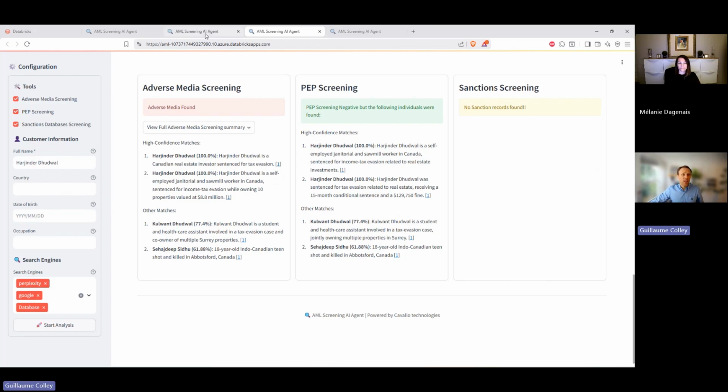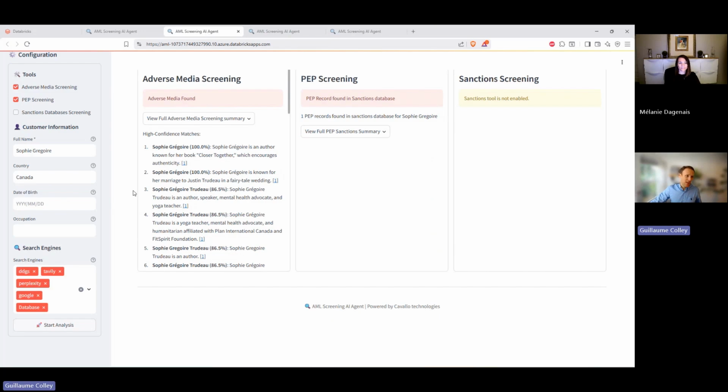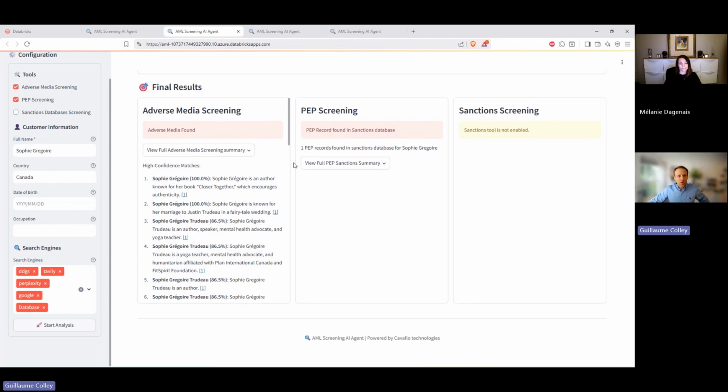Another example that I wanted to showcase is Sophie Grégoire, who's the ex-wife of Justin Trudeau, Prime Minister of Canada. Here we ran adverse media and PEP. And an interesting result: the agent found adverse media.